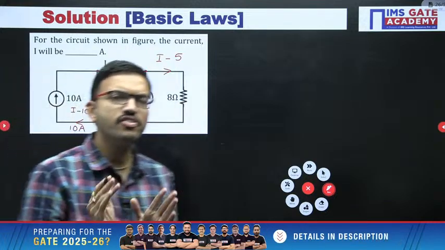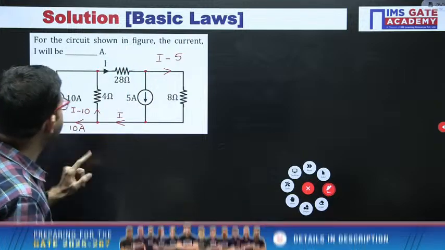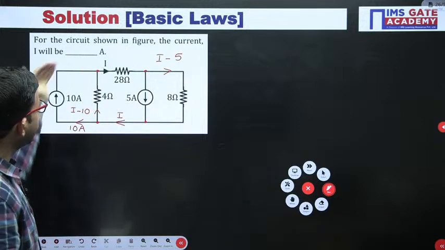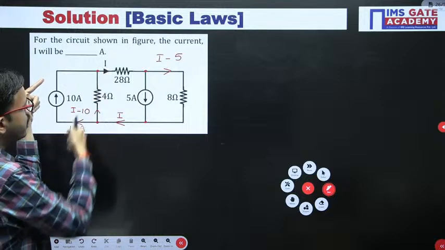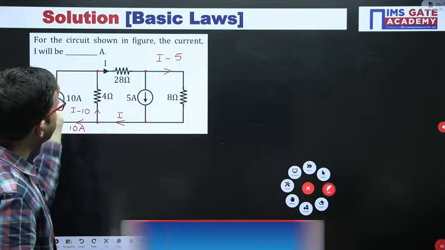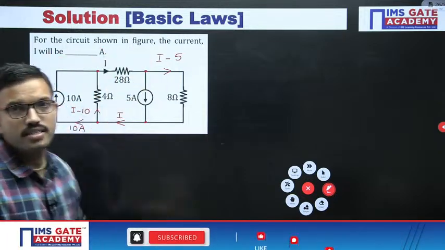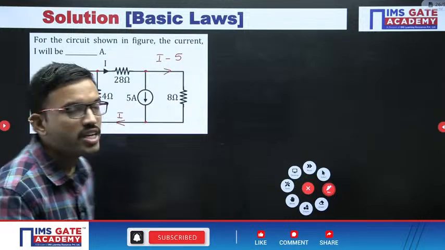Even if you are having slight confusion about whether the analysis we have done is correct or not, just apply here. Here I minus 10 is entering, here 10 is entering, both are entering, 10 minus 10 both are getting cancelled. Net current I entering, net current I is leaving. Yes, exactly, satisfying.